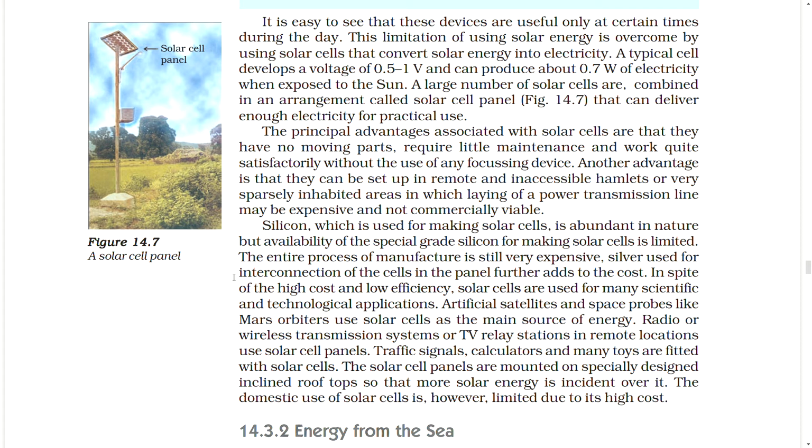Artificial satellites and space probes like Mars orbiters use solar cells as the main source of energy. Radio or wireless transmission systems or TV relay stations in remote locations use solar cell panels. Traffic signals, calculators and many toys are fitted with solar cells. The solar cell panels are mounted on specially designed and inclined rooftops so that more solar energy is incident over it. The domestic use of solar cells is, however, limited due to its high cost.